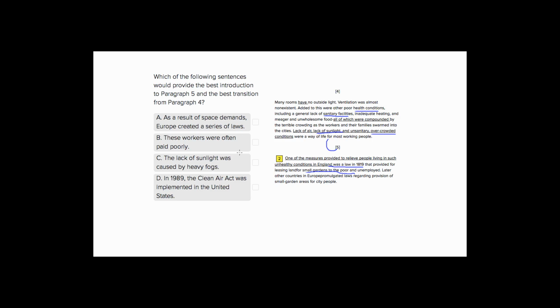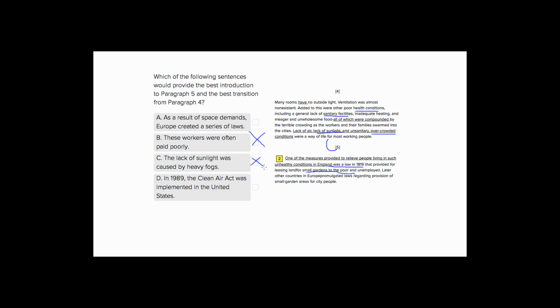Choice number 2, these workers were often paid poorly. Irrelevant because while it is a bad condition, it's not a bad living condition. And it also has nothing to do with providing these laws to make their lives better. So this is a non sequitur. Choice number 3. The lack of sunlight was caused by heavy fogs. More of a non sequitur because we talk about lack of sunlight, but not in a scientific sense, just in terms of this is another bad condition endured by these people. So this is a non sequitur.